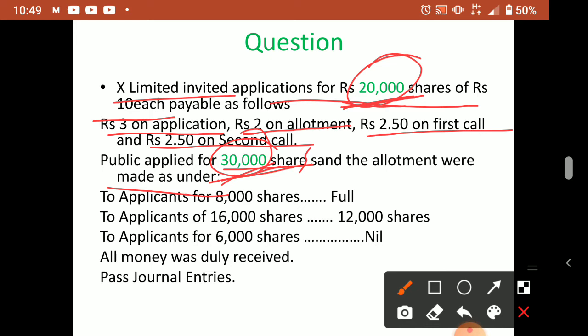They never mention it is over subscription or something like that. Sometimes they may mention it is over subscribed by this many number of shares, but that is a very rare case. You have to understand this is over subscription.